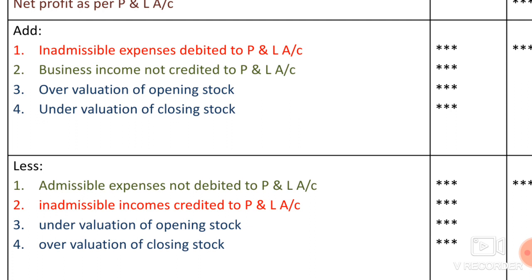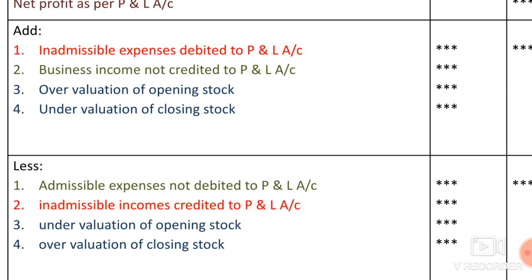Third point, undervaluation of opening stock. Opening stock value has reduced. It should come in the debit side. So if we take the opening stock properly, net profit value is going to reduce. So now we reduce or deduct it from the net profit to arrive at the adjusted net profit or correct net profit.